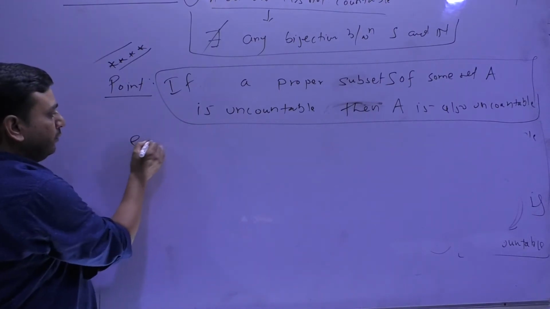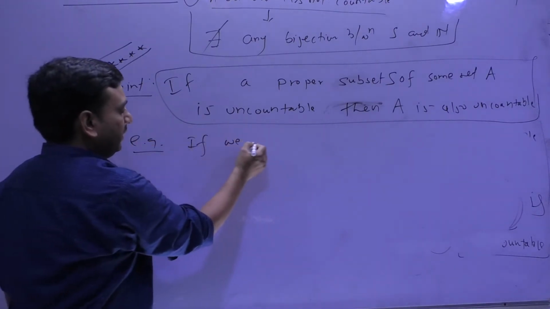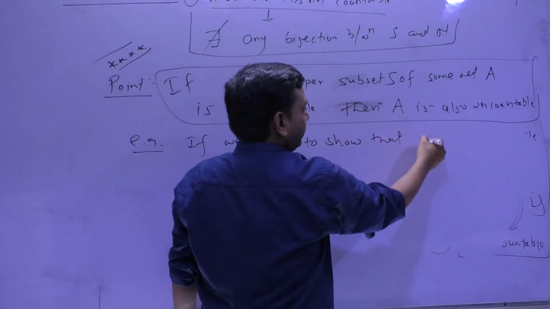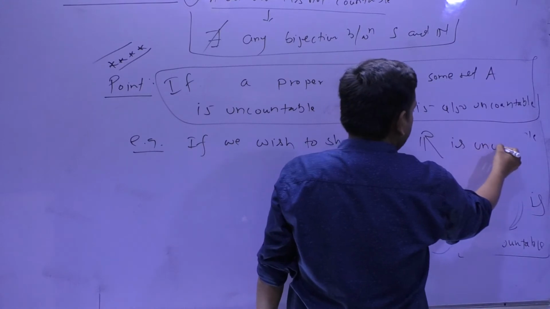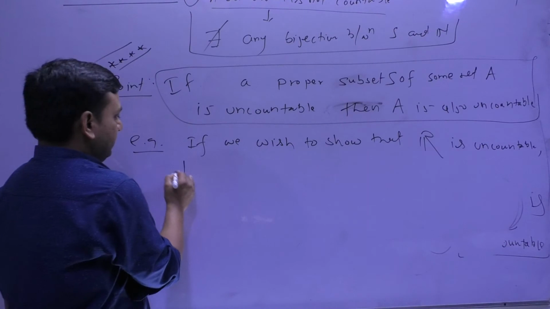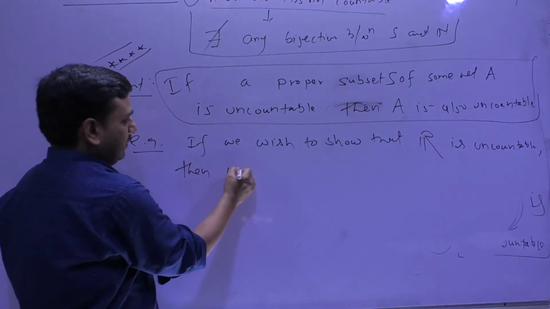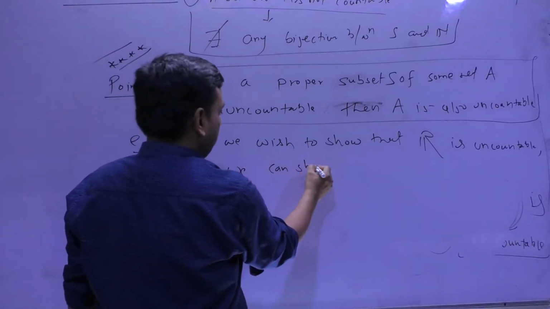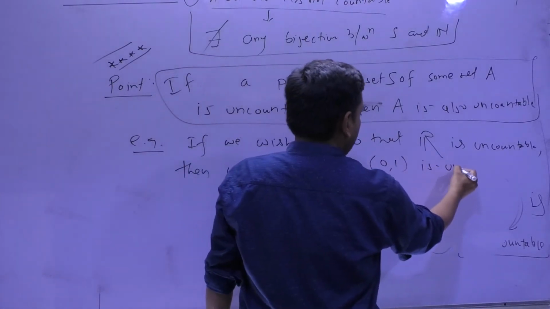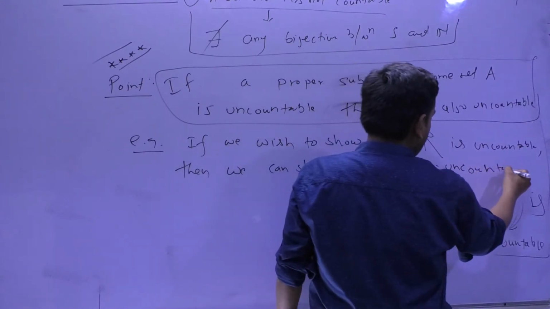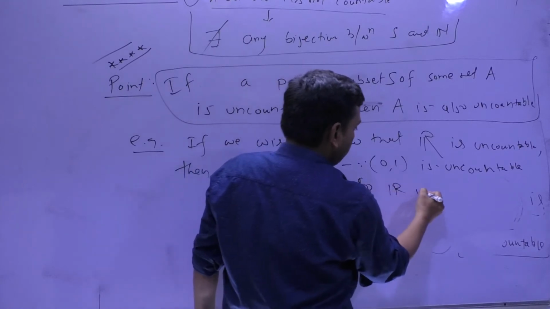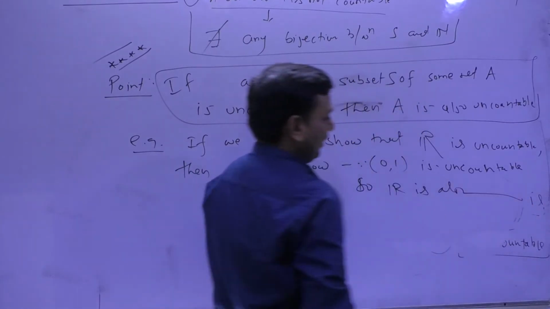For example, if we wish to show that the set of real numbers is uncountable, then we can show that an open interval is uncountable, so R is also uncountable.